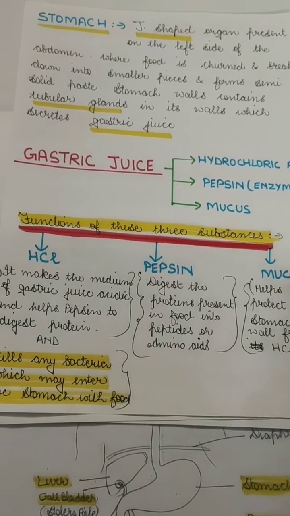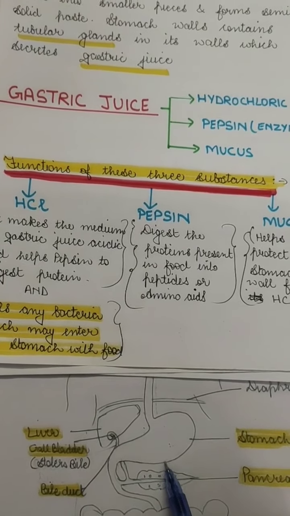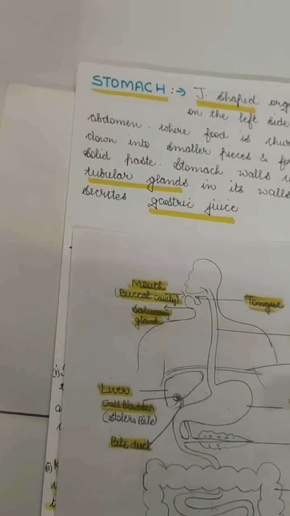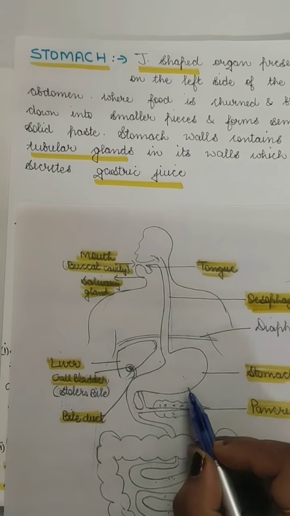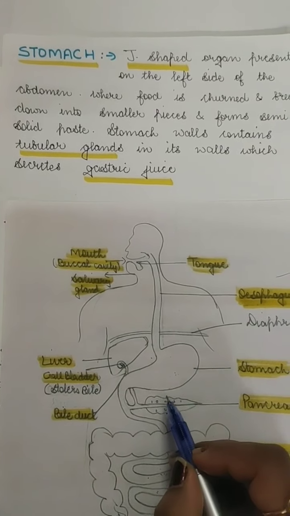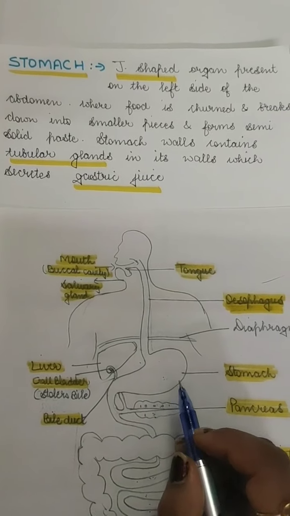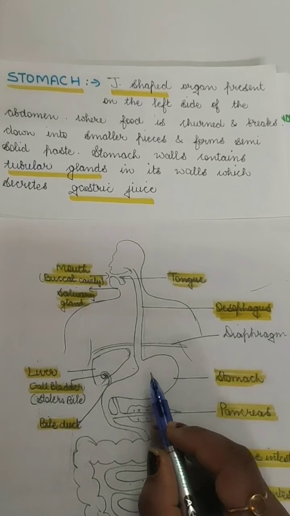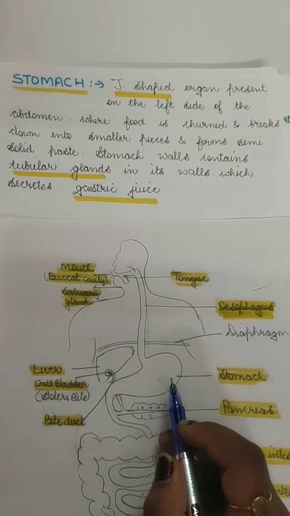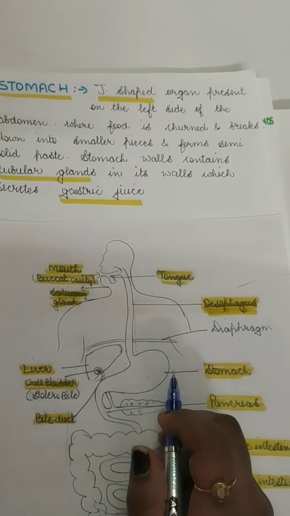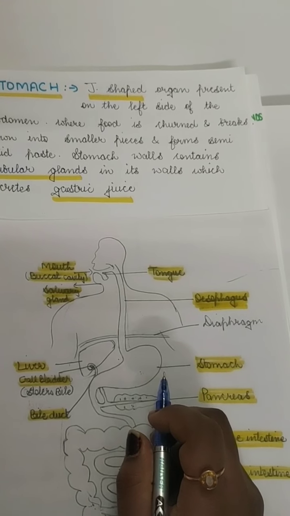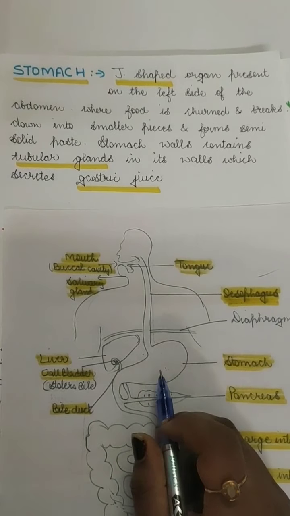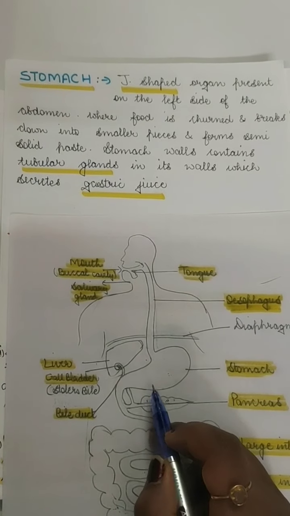These juices are secreted from the wall of the stomach. These are the walls of the stomach. The churning and the breaking of the food is done in the stomach. How is it done? The gastric juices contain HCl, that is hydrochloric acid, which is very acidic in nature. So this HCl makes the food very acidic.